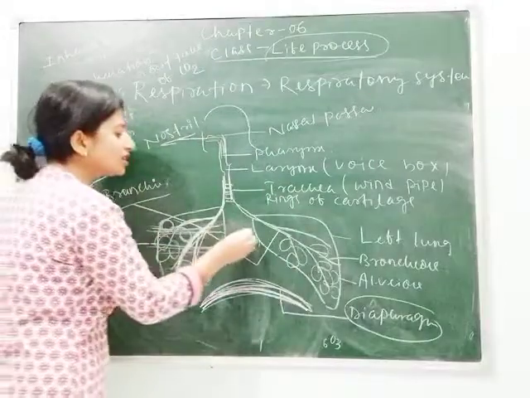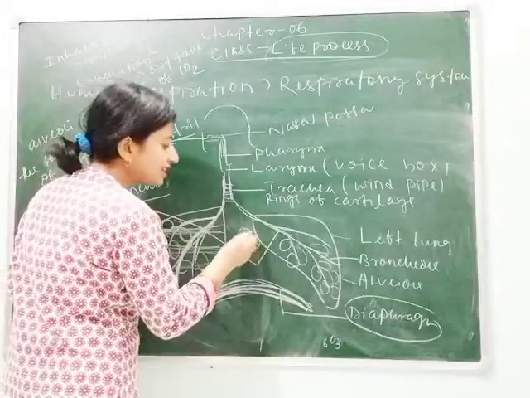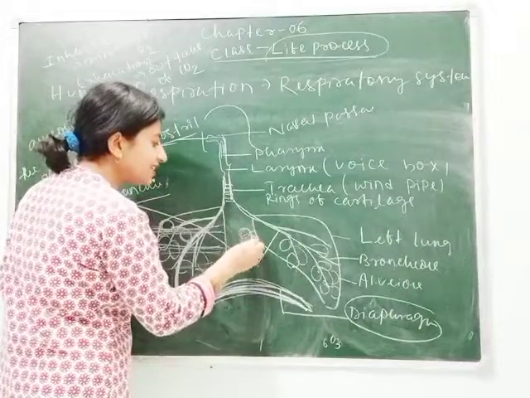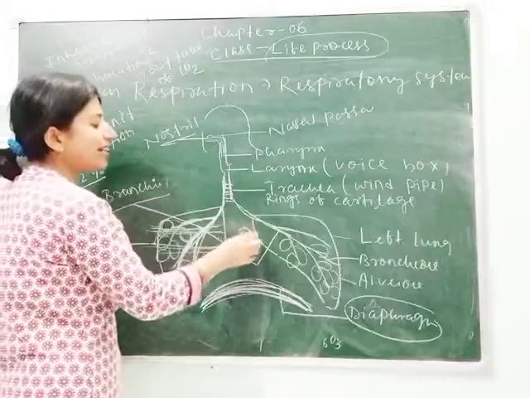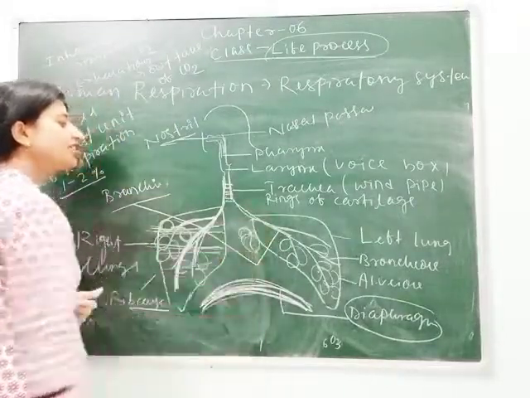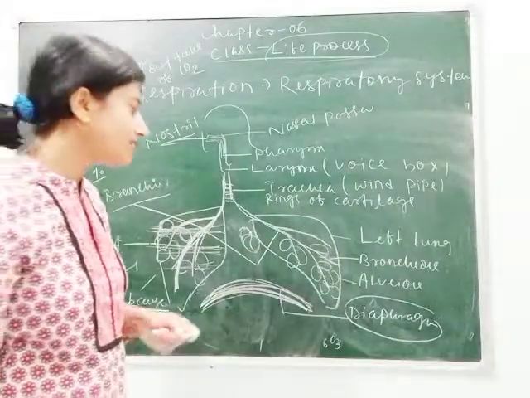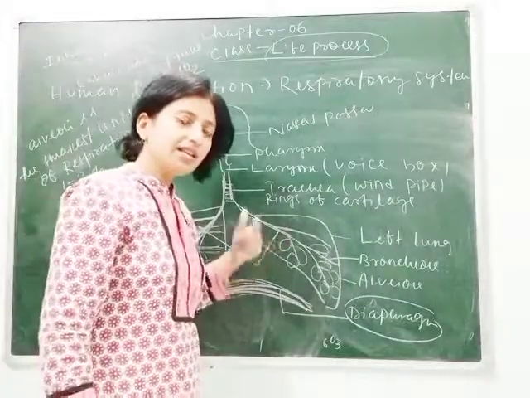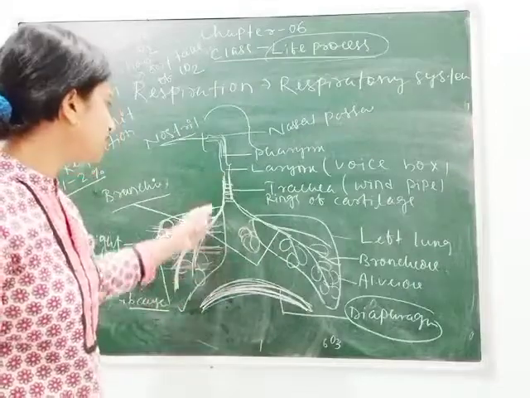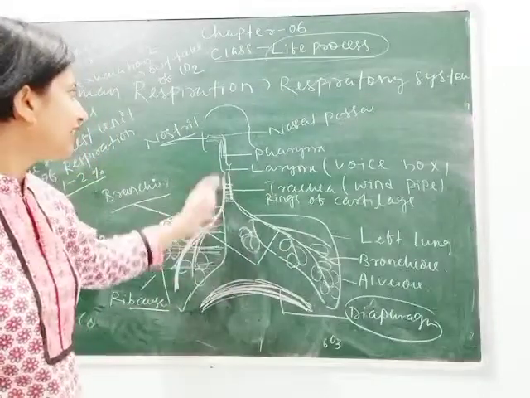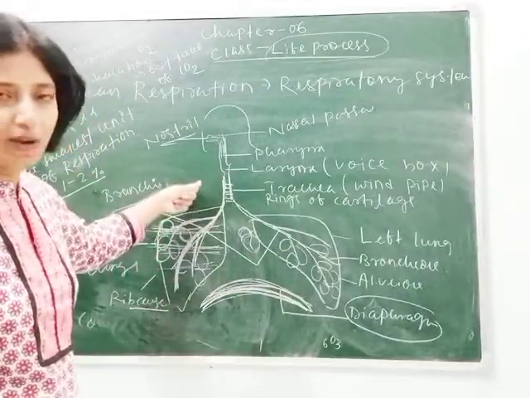And between the two lungs there is the heart, which is slightly towards the left. Clear, students? So the heart gets oxygen from the lungs through some capillaries. They are called lung capillaries. We will learn it in the next class. So first you can understand how respiration occurs in human beings.